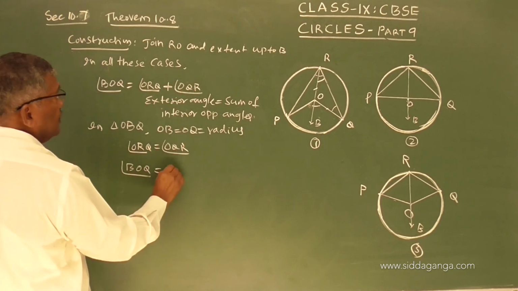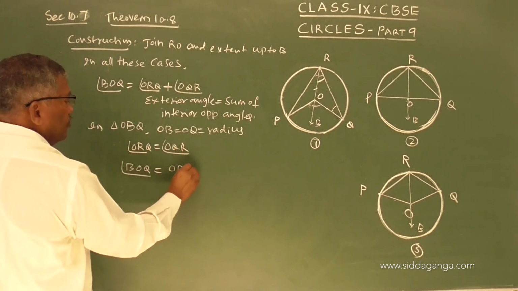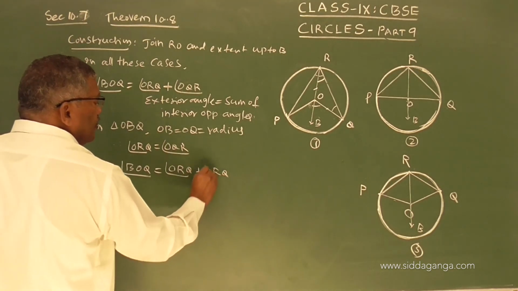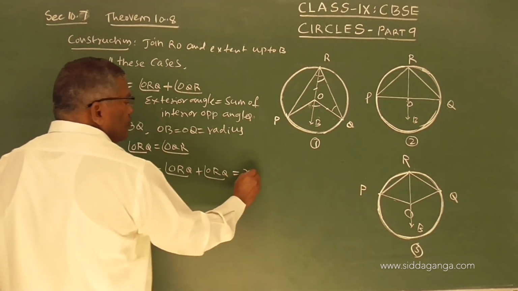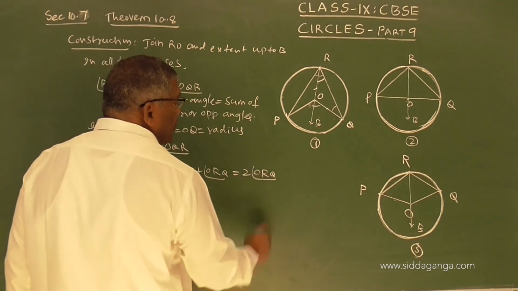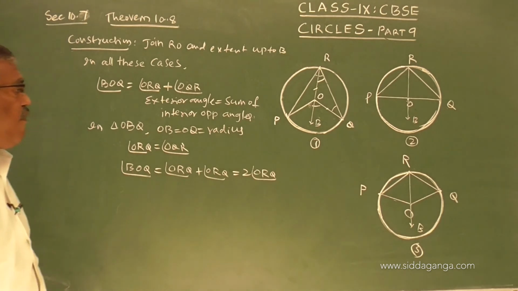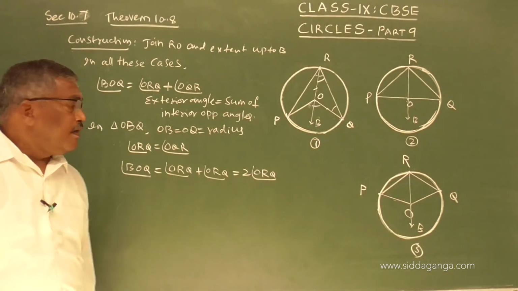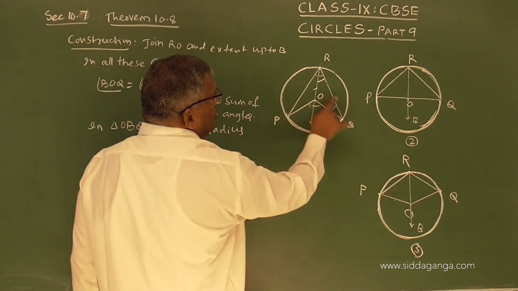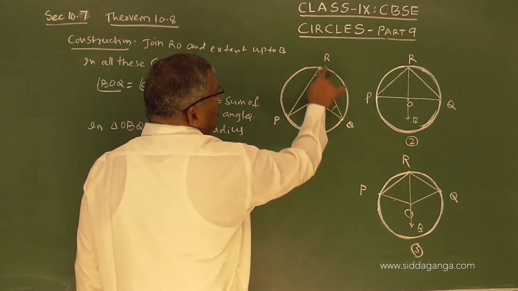Therefore, I will write 2 times ORQ. So, BOQ equals 2 times ORQ.